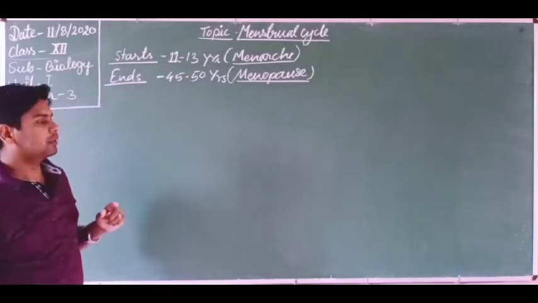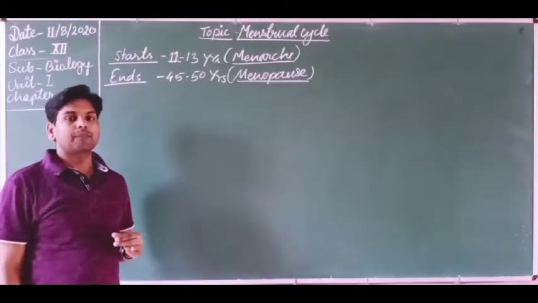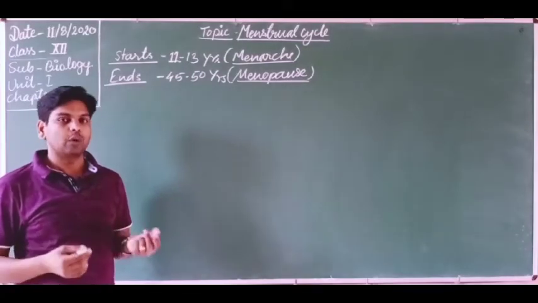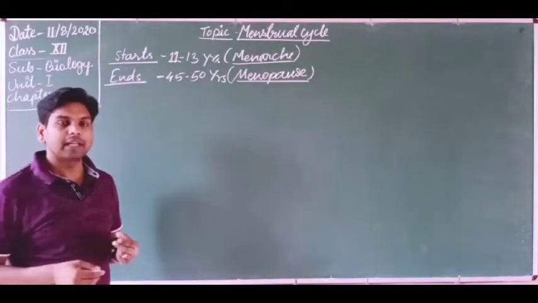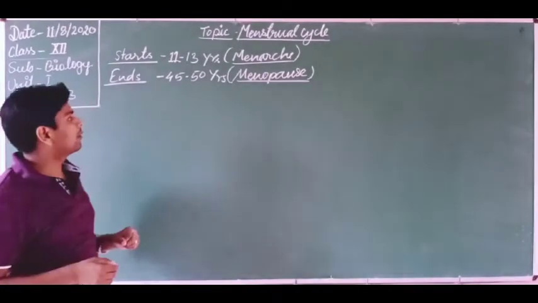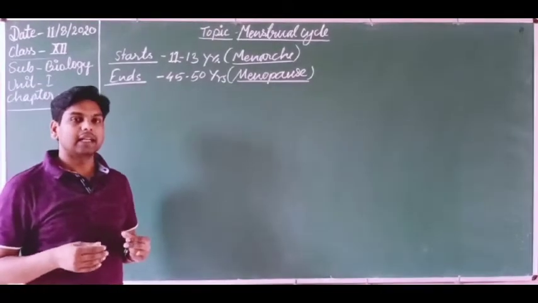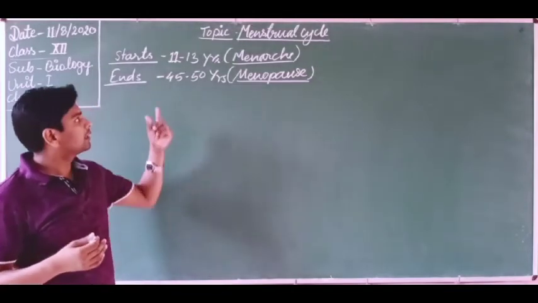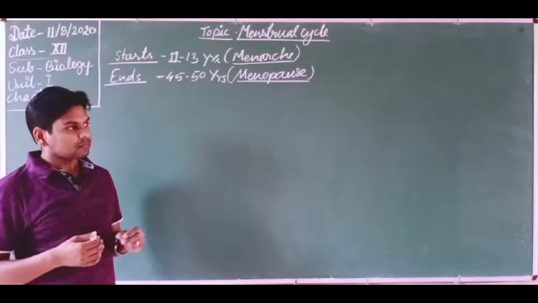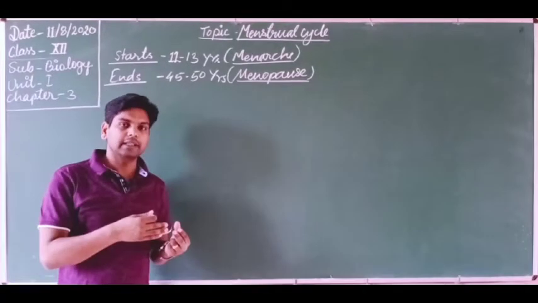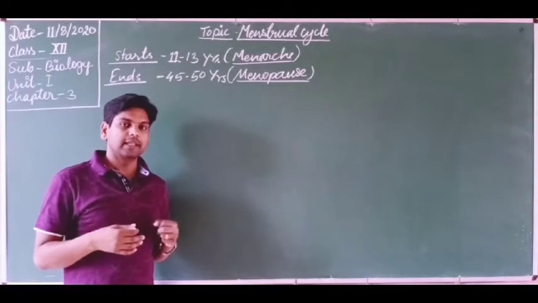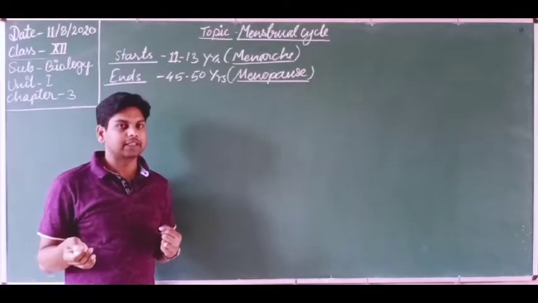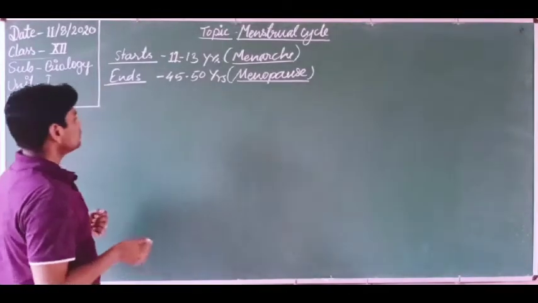Dear students, first I want to tell you what changes occur in the uterus and what changes occur in the ovaries. A human female has one pair of ovaries, and each ovary is functional alternately, in alternate months. Suppose in this month the right ovary is functional, then in the next month the left ovary will be functional.